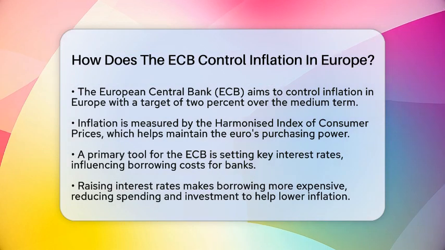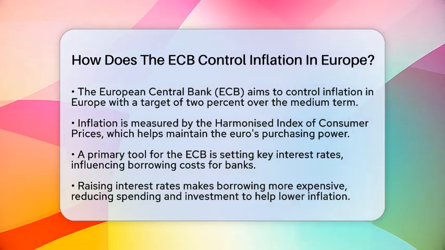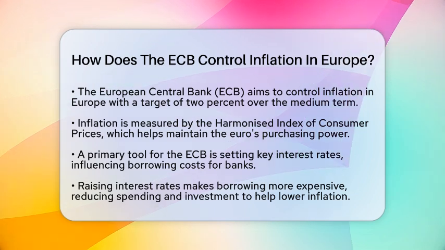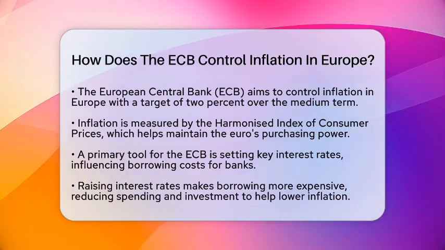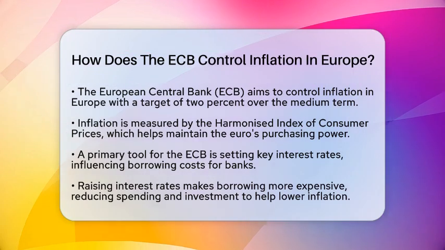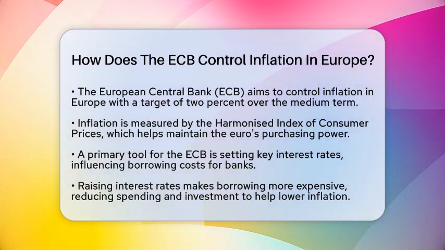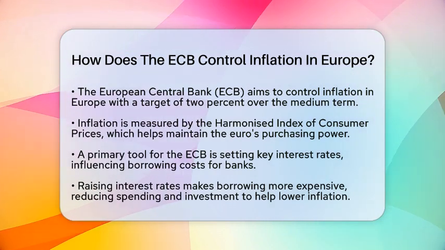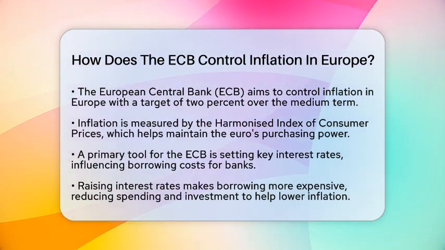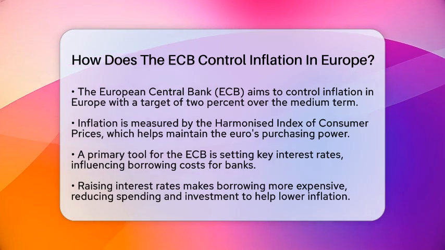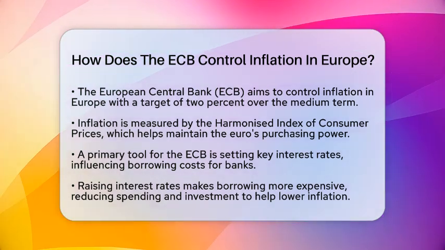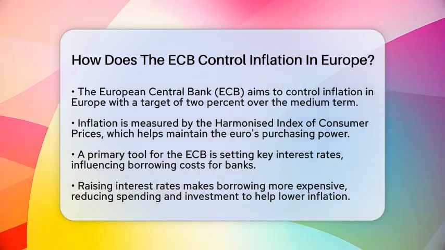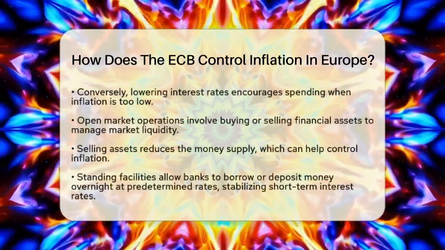This target is measured by the Harmonized Index of Consumer Prices, which helps preserve the purchasing power of the euro. One of the primary tools the ECB uses is setting key interest rates. By adjusting these rates, the ECB influences how much it costs for banks to borrow money. When the ECB raises interest rates, borrowing becomes more expensive. This tends to reduce spending and investment, which can help lower inflation. On the flip side, if inflation is too low, the ECB might lower interest rates to encourage more spending.